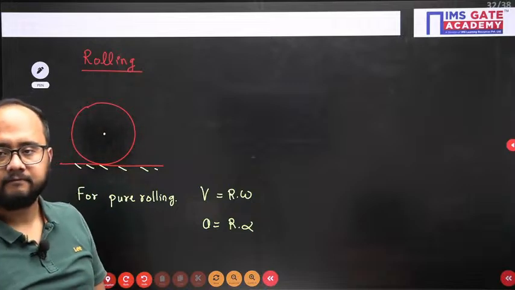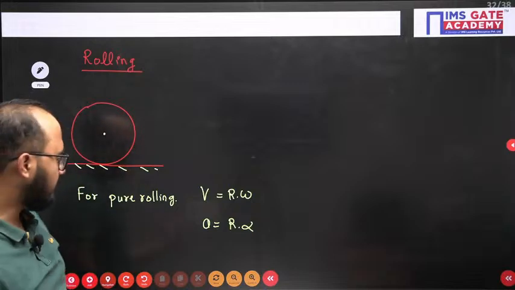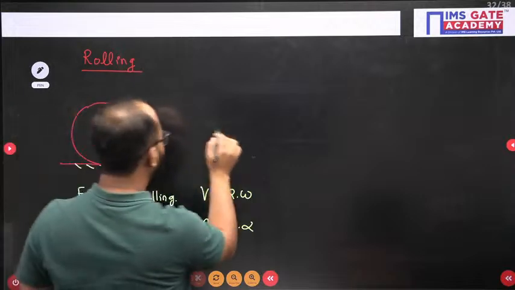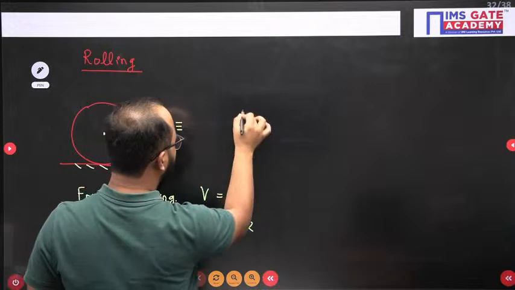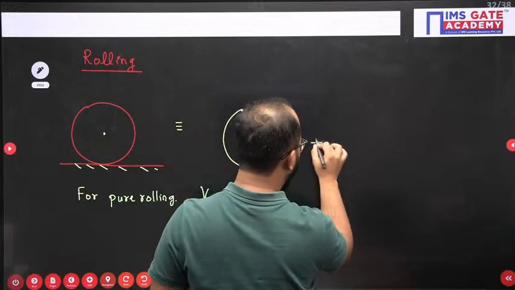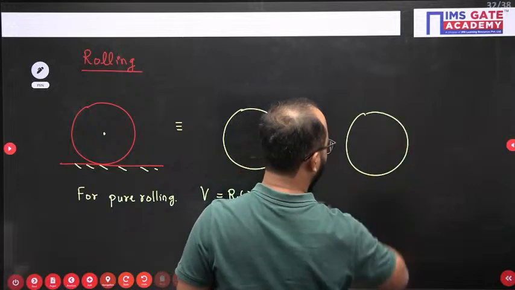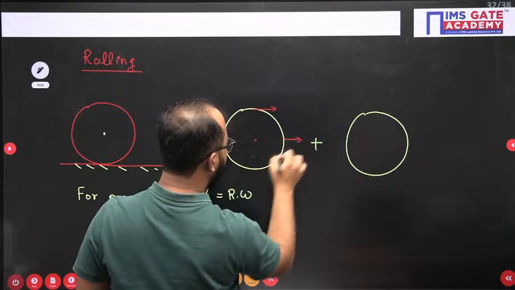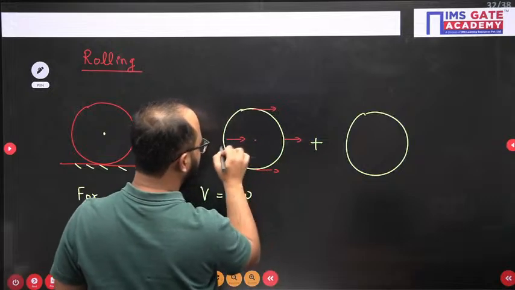Remember this point. When the body is under pure rolling motion, how do we usually understand this kind of motion? We will take first pure translation, then pure rotation. If translation is there, every point is translating with the same velocity and same acceleration.